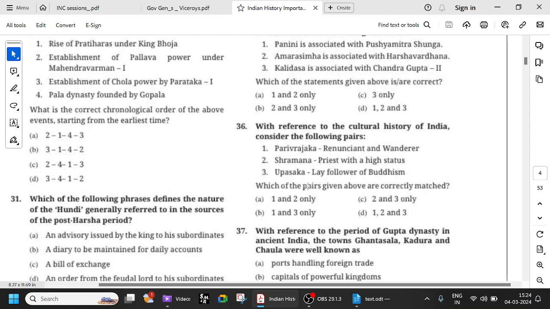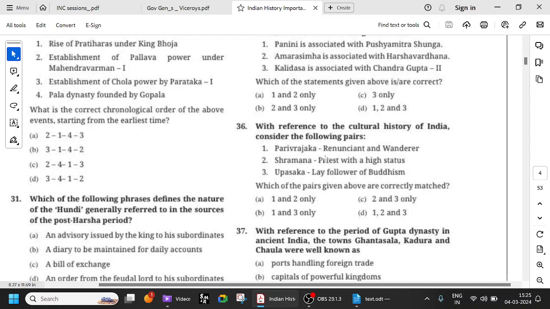So with reference to the cultural history of India, consider the following. Parivrajaka, renunciant and wanderer, which is true. Okay. Shramana, priest with a high status. I don't think Shramana means a priest. Shramana, you can see in Buddhism, Jainism, Ajivika, all religions you can see. Shramana is also basically a wandering monk who is following some traditions, austerities, etc. So Shramana is also somewhat similar to Parivrajaka only.